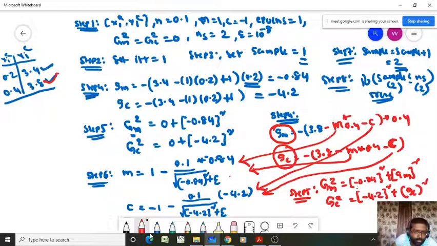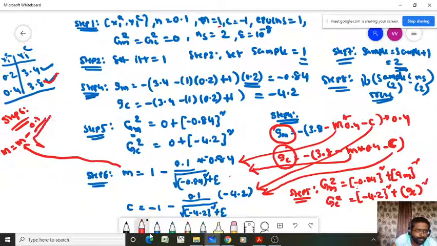Now once you get the sum of the squares of the gradient, capital GM2 and capital GC2, then you update the parameter in step 6. In step 6, what do we have to do? m equal to m minus, this m will be the latest m value, minus 0.1 eta divided by square root of gm2 plus epsilon into gm. This gm from here and this gm2 from here.